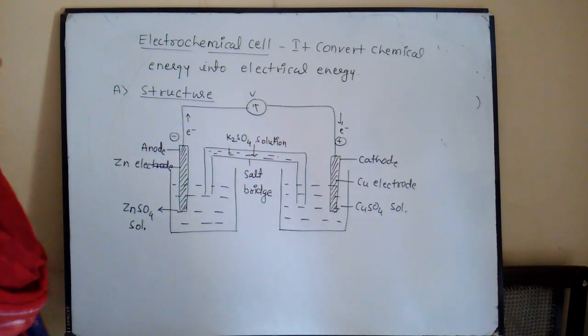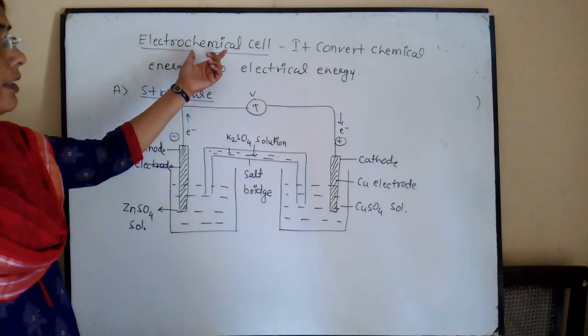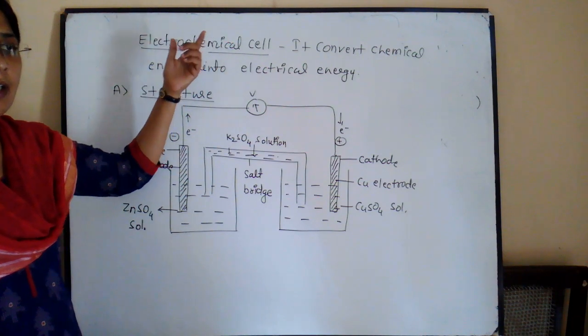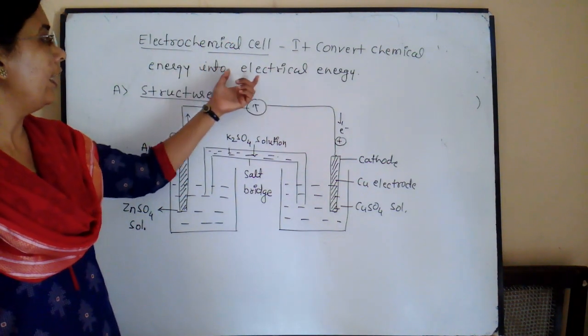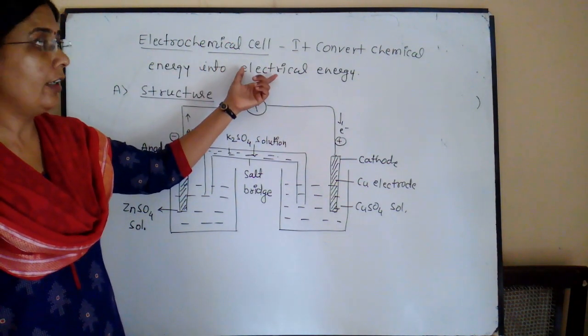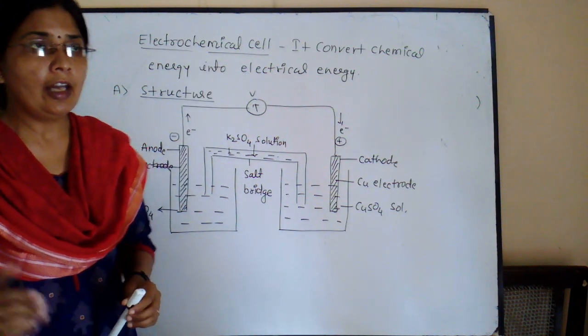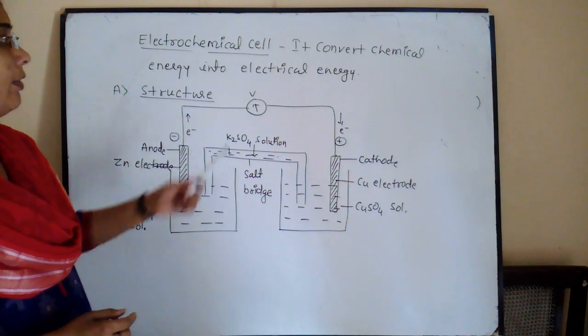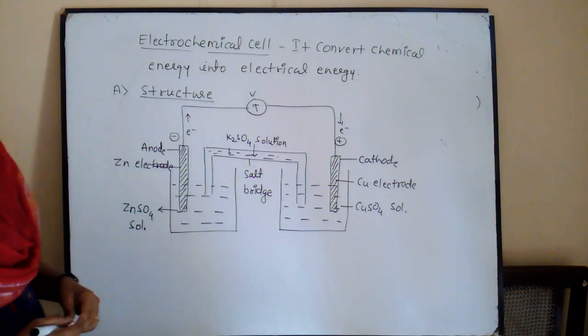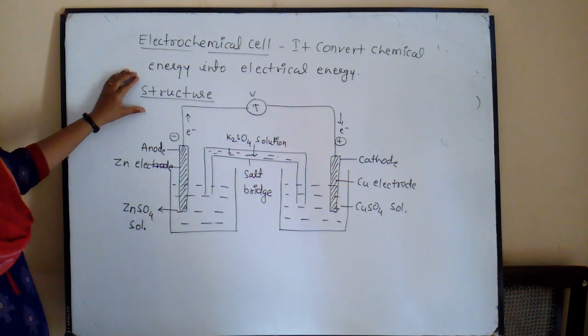After the electrolytic cell, next is the electrochemical cell. An electrochemical cell is a device which converts chemical energy into electrical energy, and electrolytic cells are devices that convert electrical energy into chemical energy. First we see the structure.